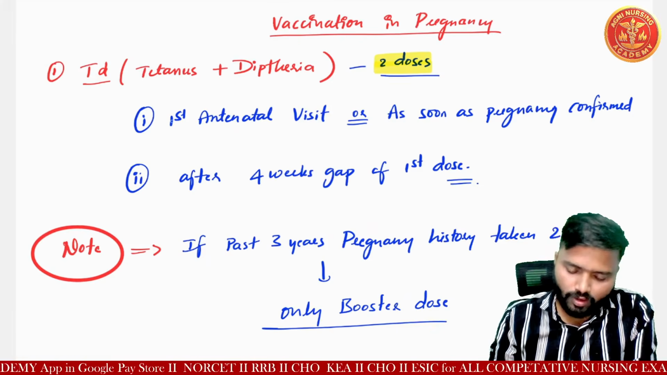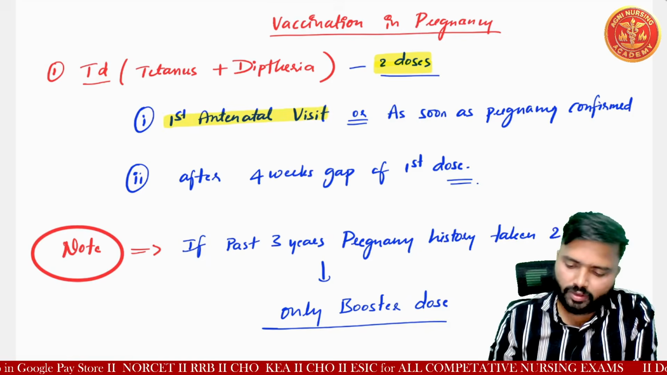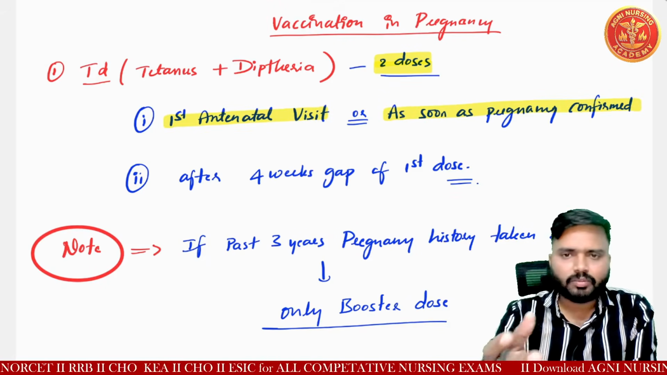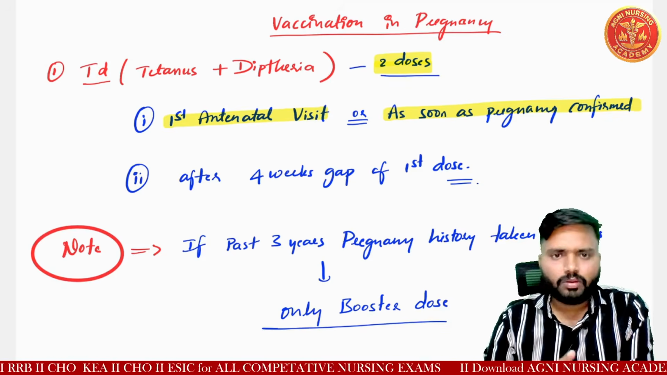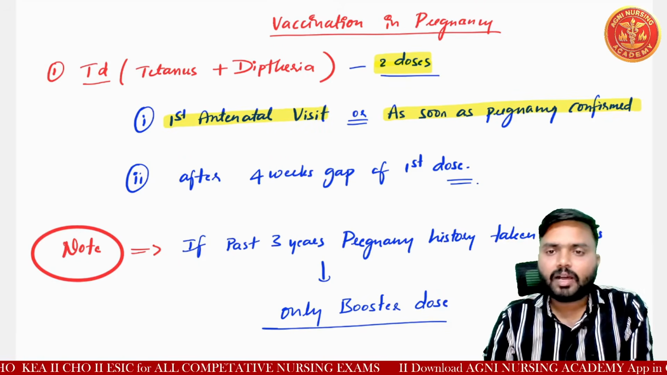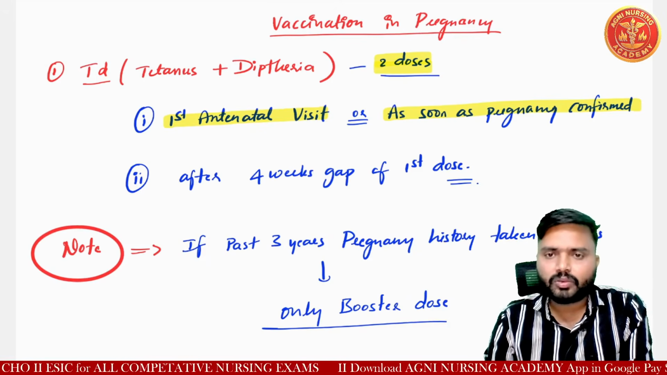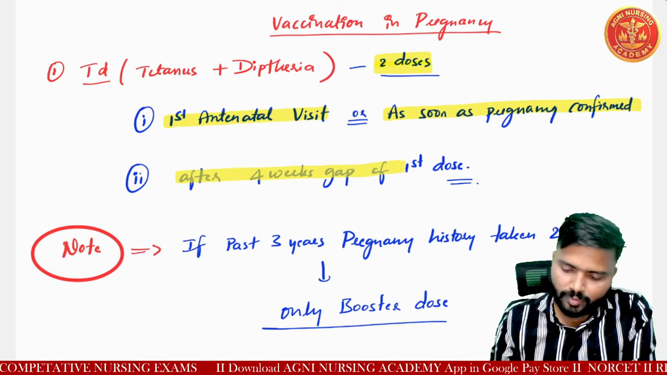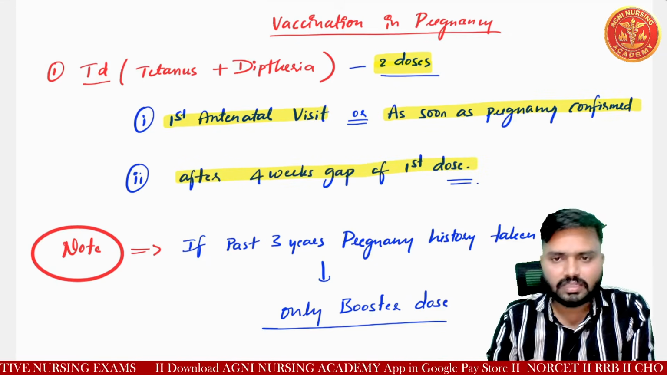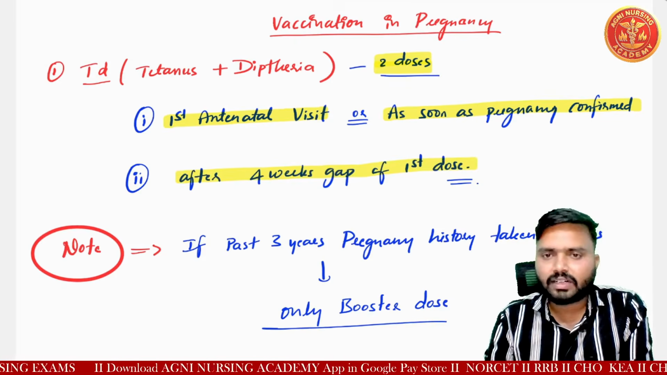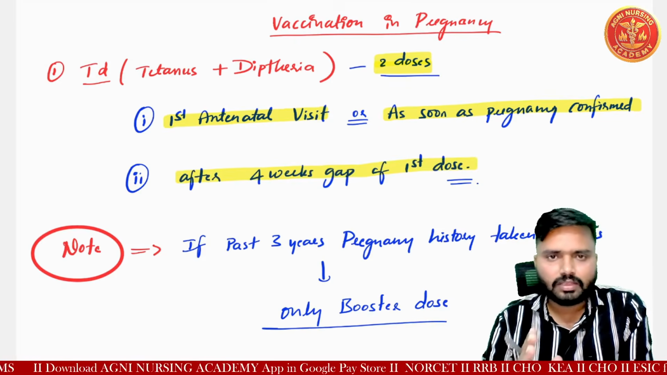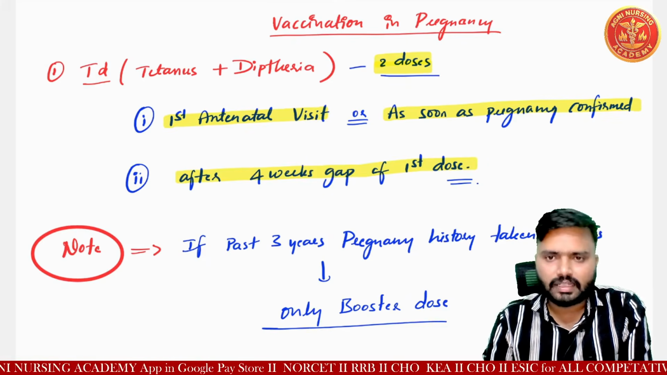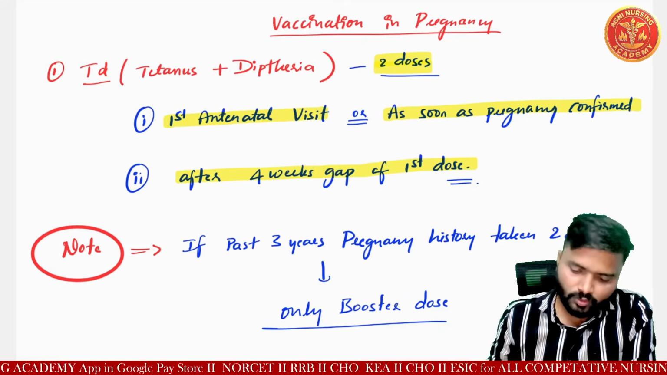You can see here, at the first antenatal visit, or as soon as the pregnancy is confirmed. And after a gap of 4 weeks, we need to give the second dose. Understood? So as soon as the pregnancy is confirmed or at the first antenatal visit, we give the first dose of the vaccine, and after the 4 week gap, means after 1 month, we need to give the second dose.